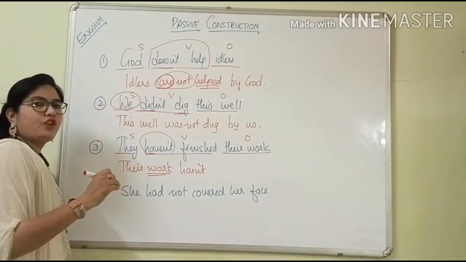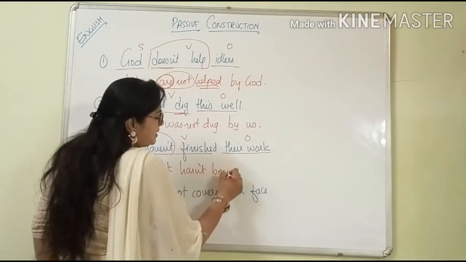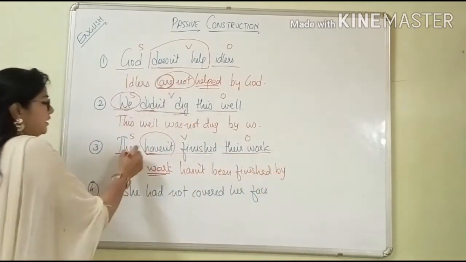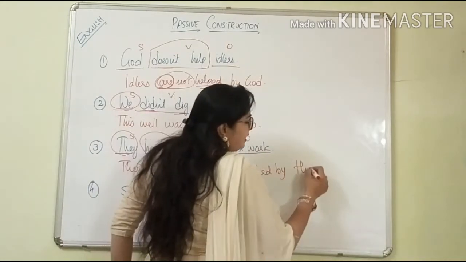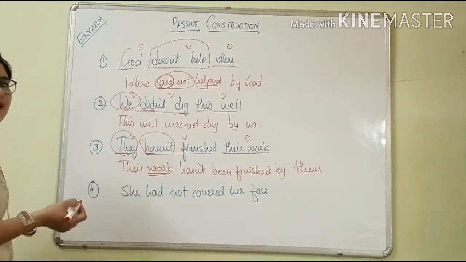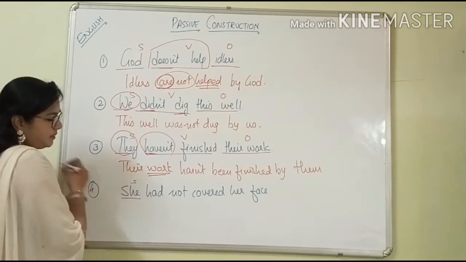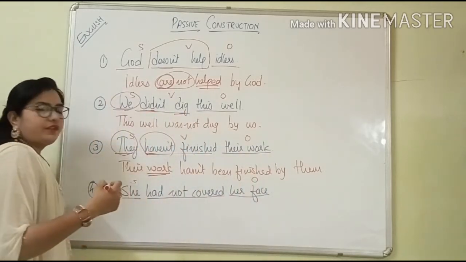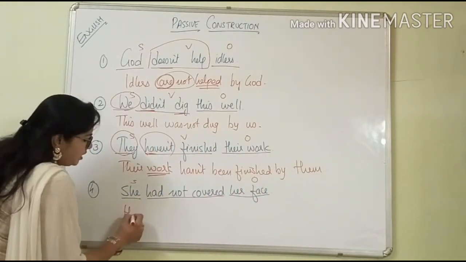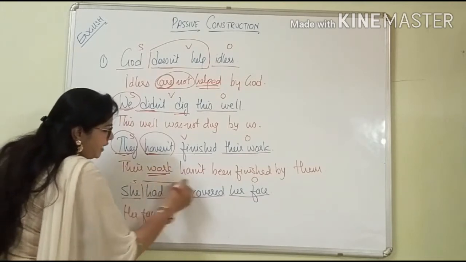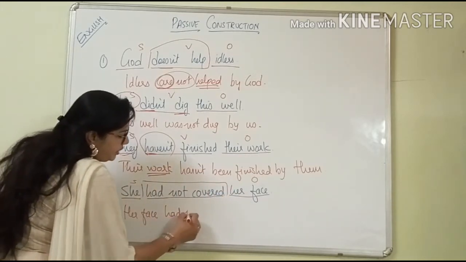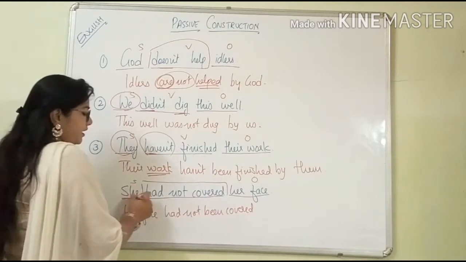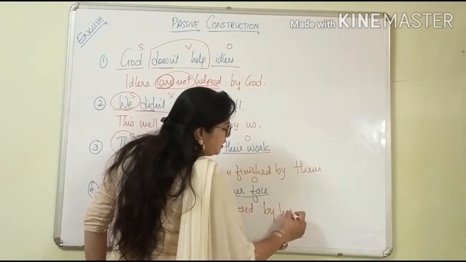With has and have, what we are keeping in passive? Been. Hasn't been finished by, what is your? They. So the relative pronoun by them. Okay, isn't it easy? See now next one. She is the subject, had not covered, and her face is the object. So what we will keep first? The object. Her face. Had not been covered by, relative pronoun of she is her.